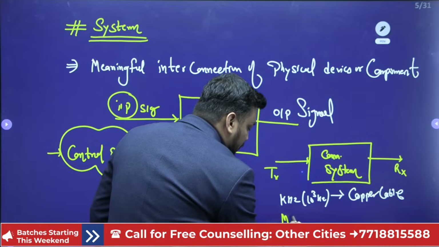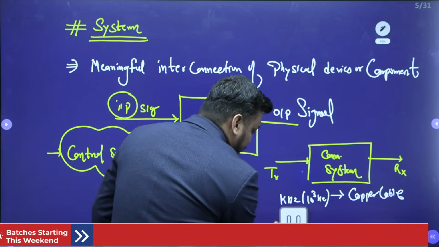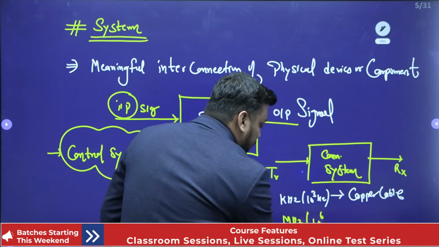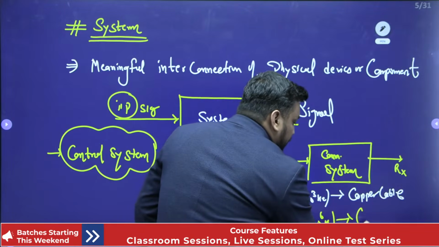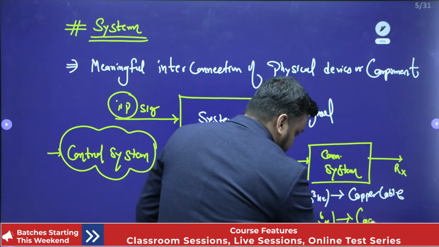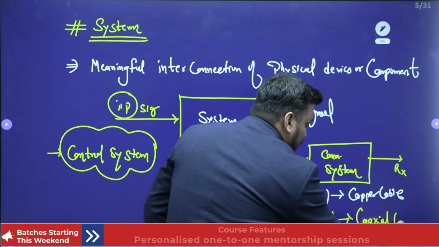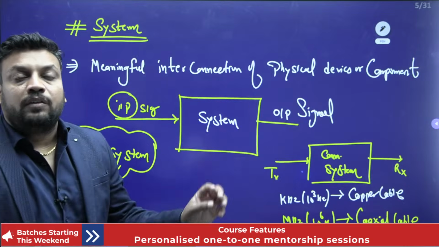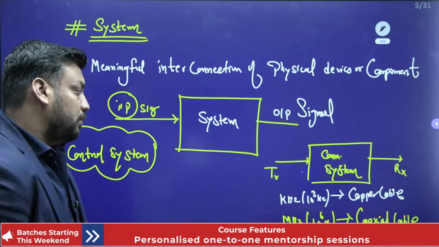But if the information is in megahertz, that is 10 to the power 6, you know that. Here the coaxial cable will work as a channel which is used to carry information from the transmitting end to the receiving end.